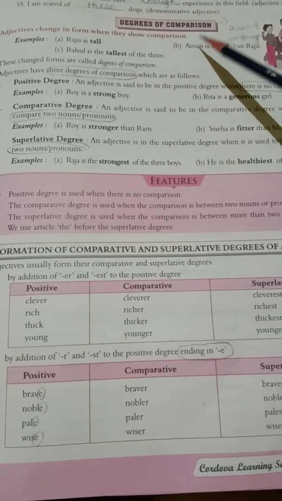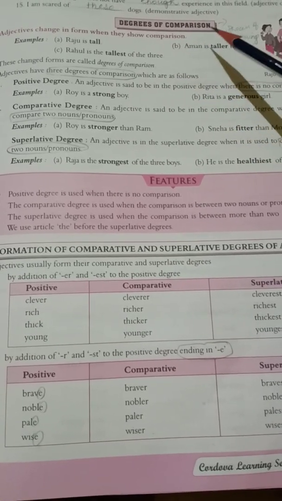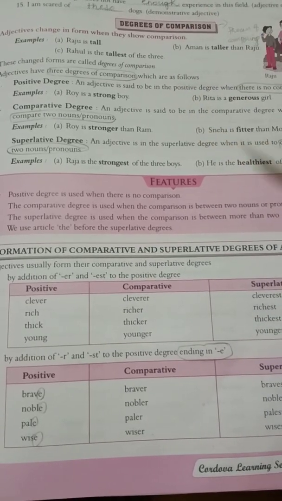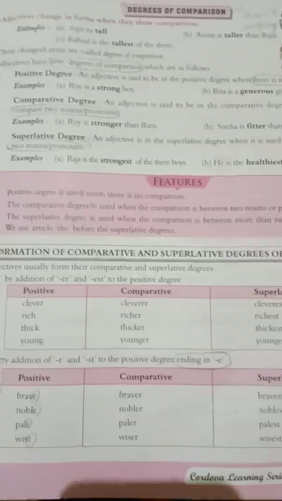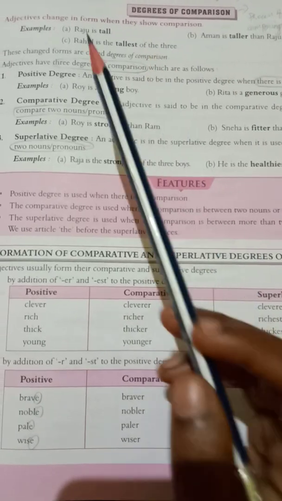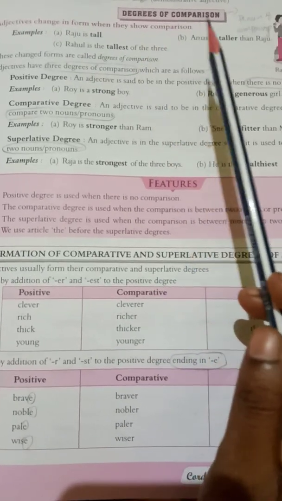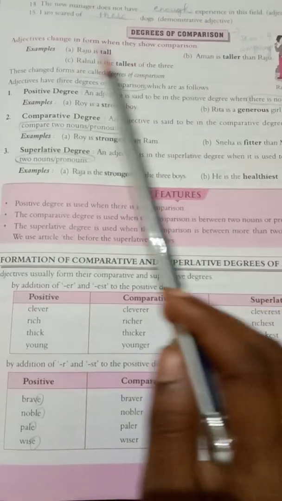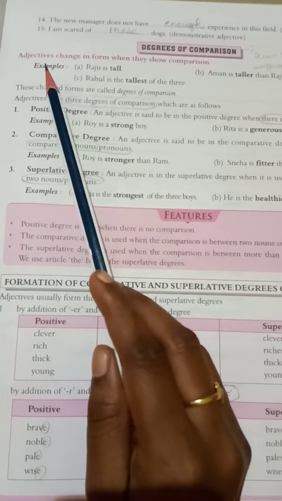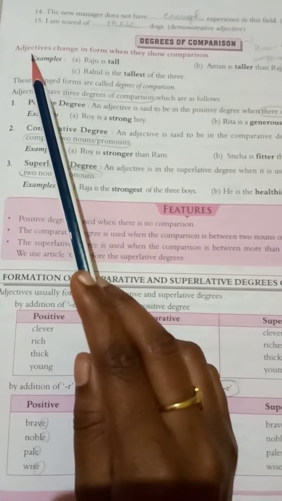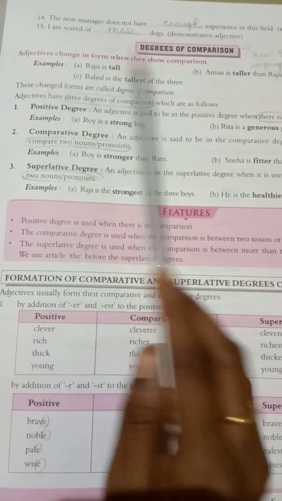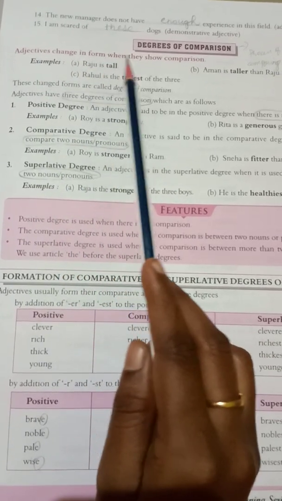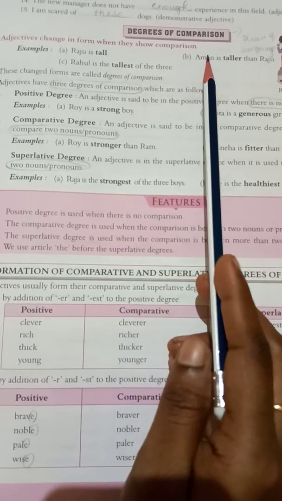Already I taught this topic in grade 5, right? So I hope you know this topic. Once again, I will teach you. Degrees of comparison means nothing but the process of comparing. First, let you know the definition of adjectives. Degrees of comparison. Adjectives change in form when they show comparison. Look at the example.